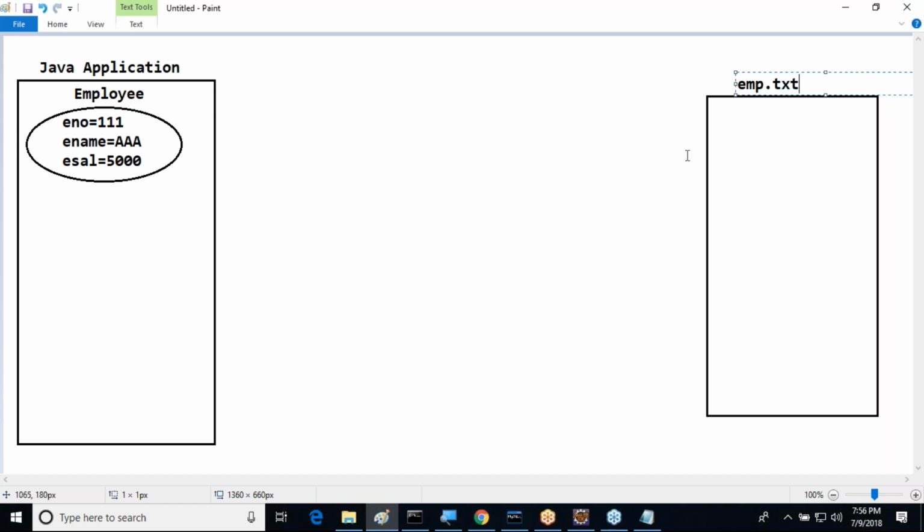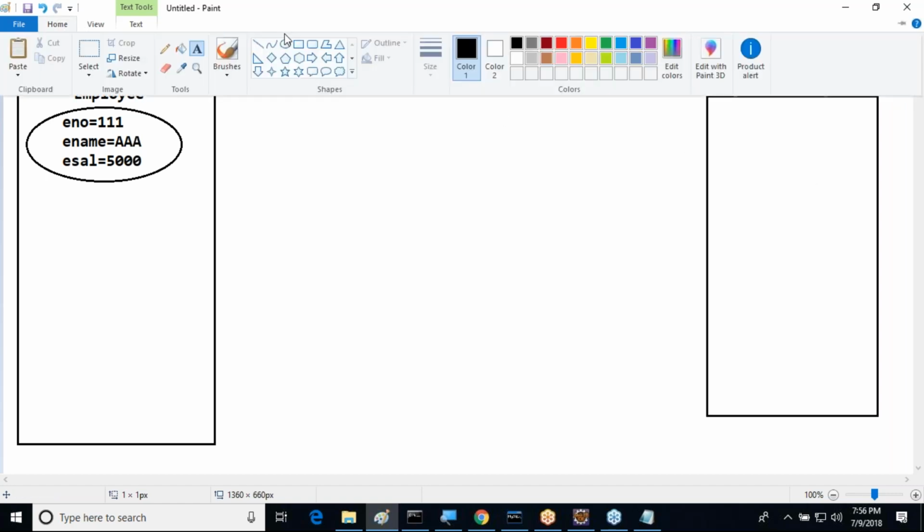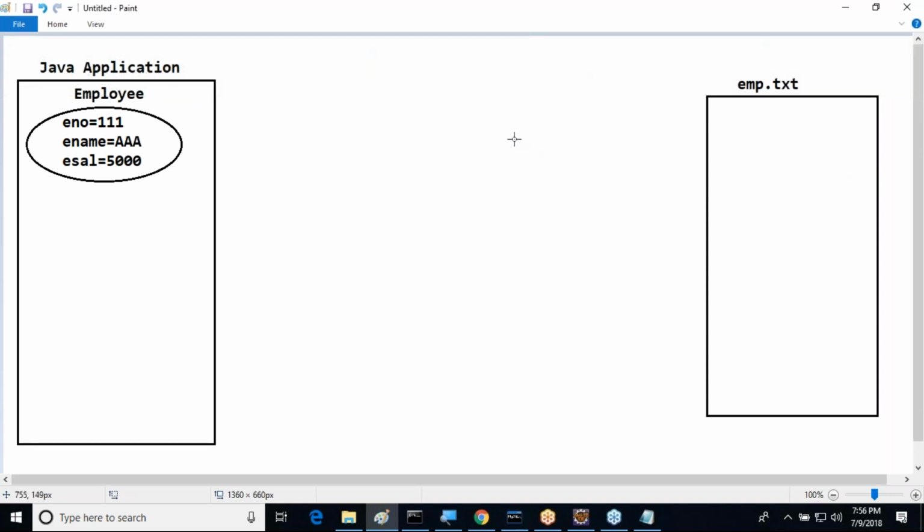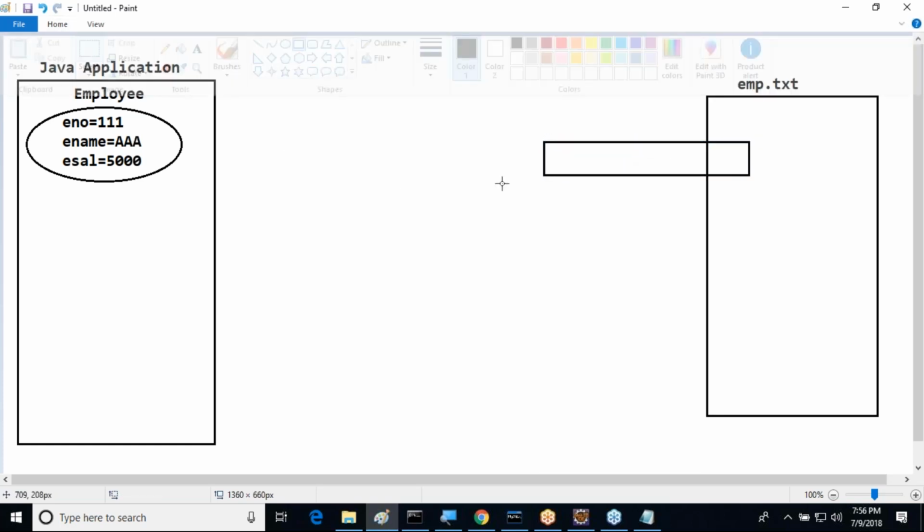So first of all, we need to create a FileOutputStream. This is the FileOutputStream we are creating now. Understand it here.